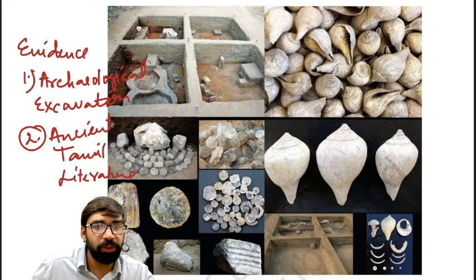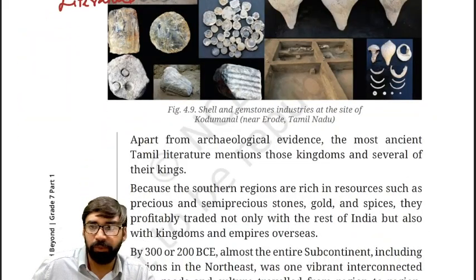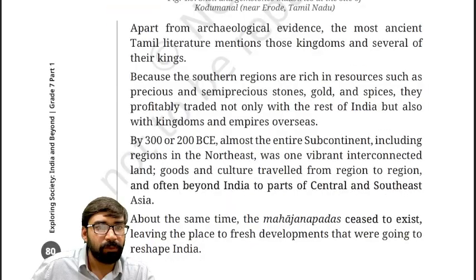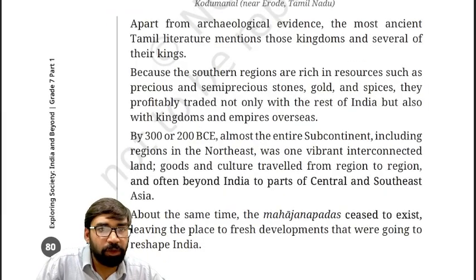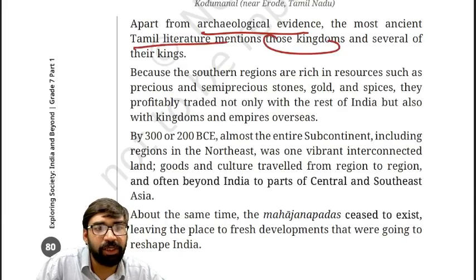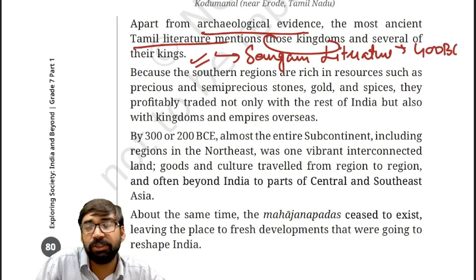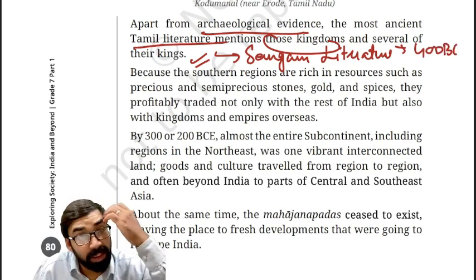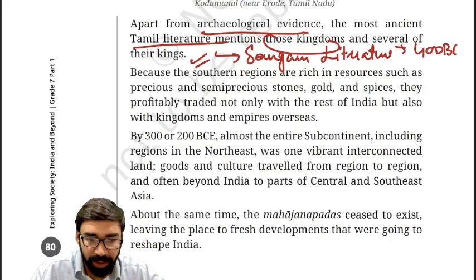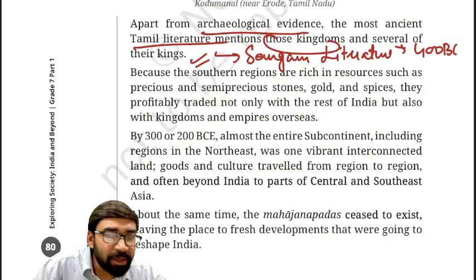Okay, so let me show you the paragraphs related to these things. As you can see, apart from archaeological evidences, the most ancient Tamil literature mentions these three kingdoms and several of their kings, which is also called Sangam literature. Which means from 400 BC, when cities emerged, the Sangam age also started in South India. Fine. Okay. Then this paragraph is related to the economic importance.